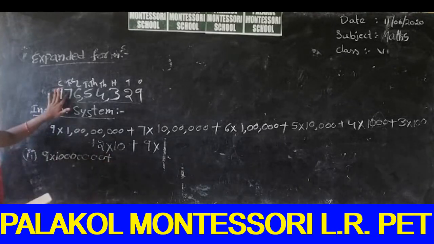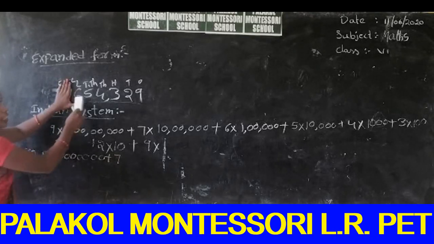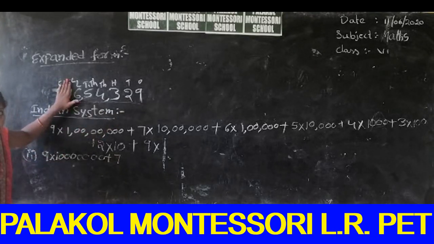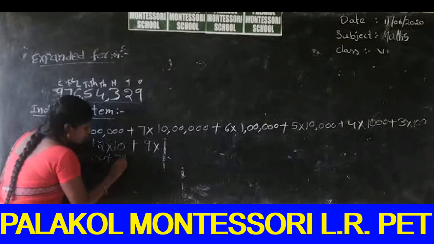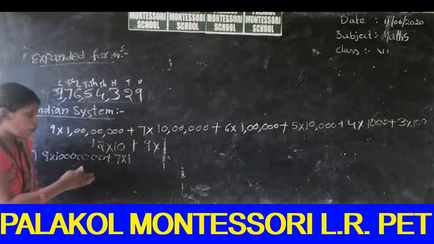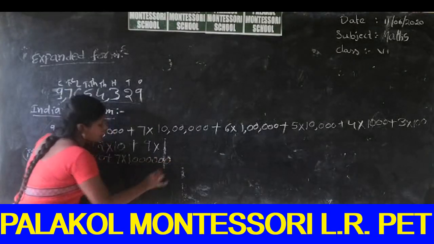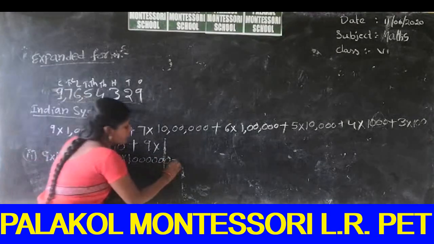Next you write 7. You close 7, how many digits are there? 6 digits are there. So we write 7 into 1 followed by 6 zeros, plus.